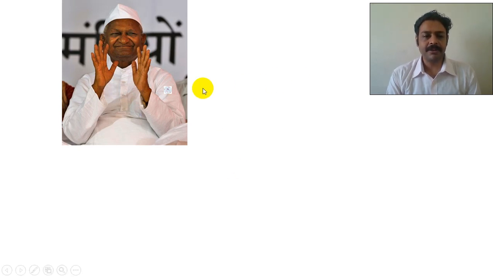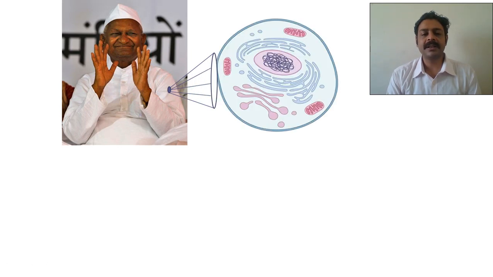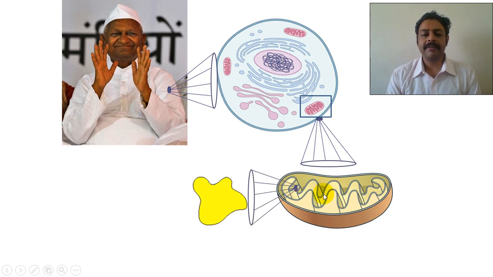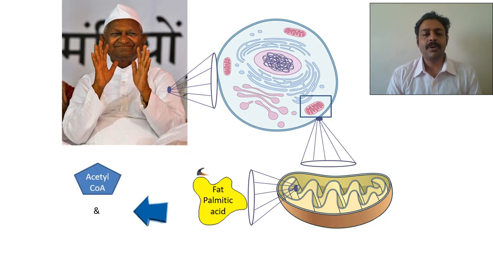And you can see something over here. This is a muscle cell. When you blow up this muscle cell, you can see there are a lot of mitochondria. We'll blow up this mitochondria. The inner mitochondrial membrane is folded into cristae. They will break down the fatty acid. The fat will come to the mitochondria of the muscle cell, and usually the fat is palmitic acid. It is broken down to become acetyl CoA, which is beta oxidation. But during fasting, ketogenesis happens, so acetyl CoA will also be formed.